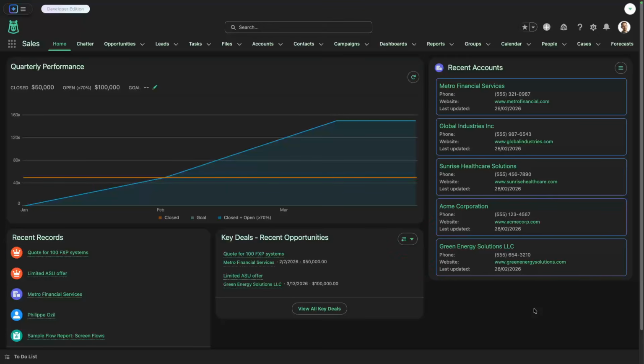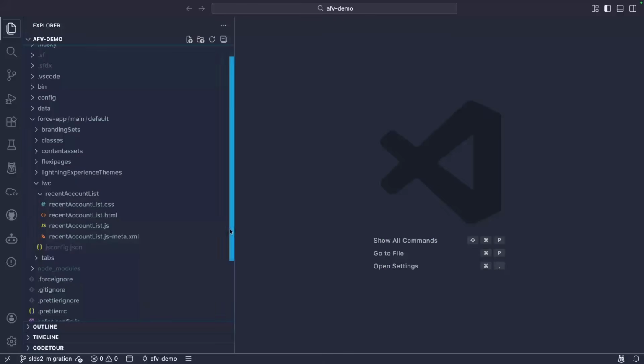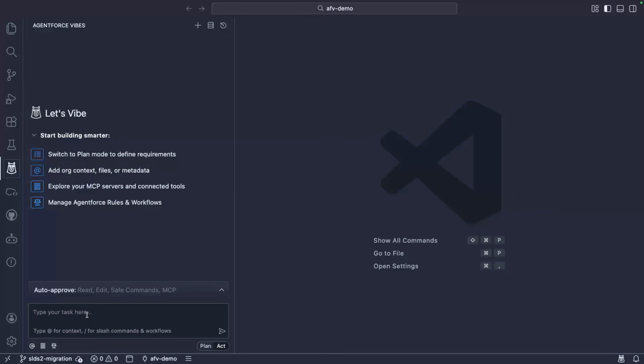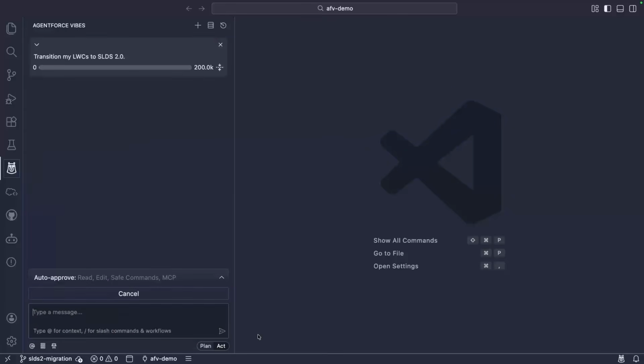What you see here is a very minor issue because our component was written with recent SLDS best practices, but imagine this at scale with more legacy components. This can lead to a broken UI. Let's see how you can effortlessly migrate our component to SLDS 2.0 with Agentforce Vibes. I'm back in VS Code and I'm going to ask the dev agent to migrate my components.